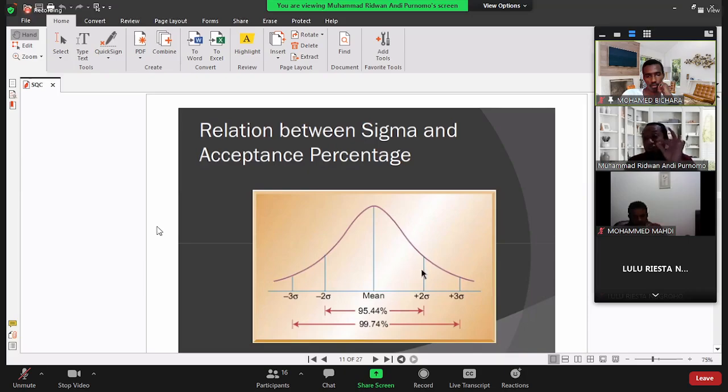So if we plot a product here, then we need to reject this product. But if we use 3 standard deviations, the acceptance area will be wider. So it depends on the objective. If we want to be very strict with the quality, then it's better to use 2 standard deviations.